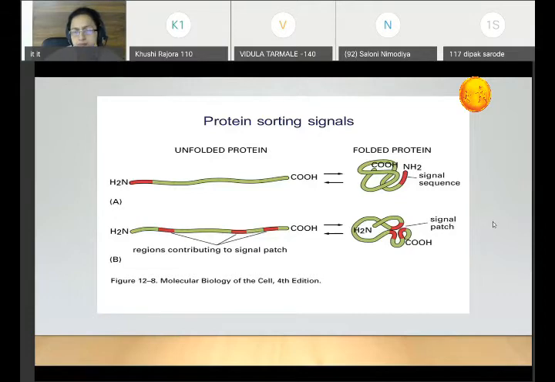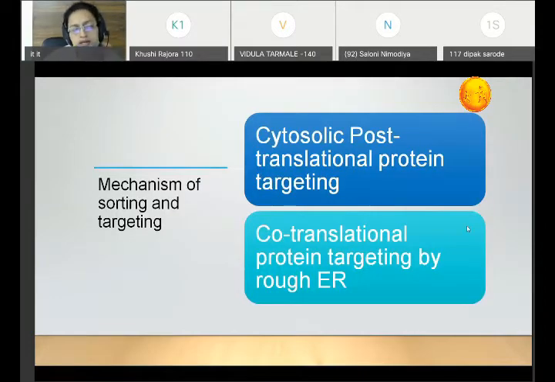Certain proteins have these signal sequences along the stretch of the polypeptide chain. Now, how is this sorting or targeting done? It is done in two important ways. One is in the cytoplasm, by post-translational protein targeting, called cytosolic post-translational protein targeting. Or this can be done co-translationally, that is, during the process of translation, these proteins are targeted by the rough endoplasmic reticulum. Remember, these are the two pathways by which proteins are targeted or sorted. One operates in the cytoplasm, the other operates in the rough endoplasmic reticulum.